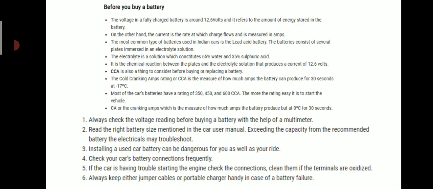Check your car's battery connections frequently. If the car is having trouble starting the engine, check the connections, and clean them if the terminals are oxidized. Always keep either jumper cables or a portable charger handy in case of battery failure.